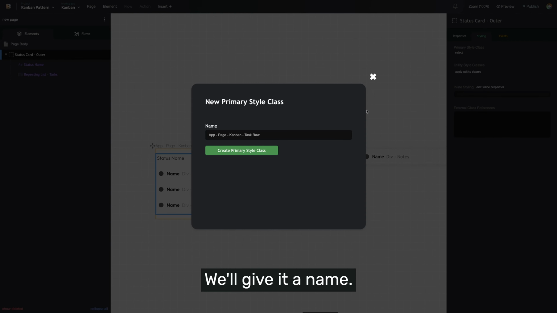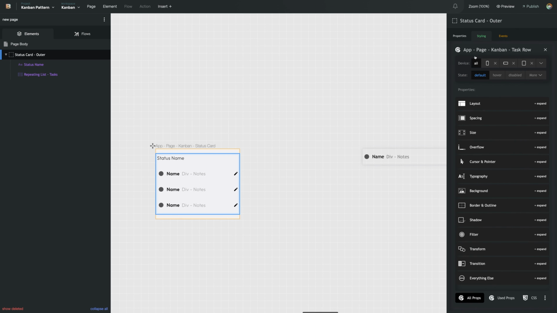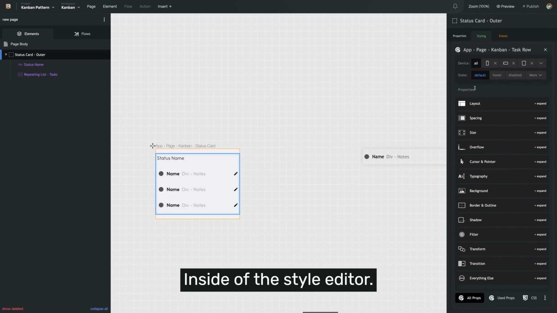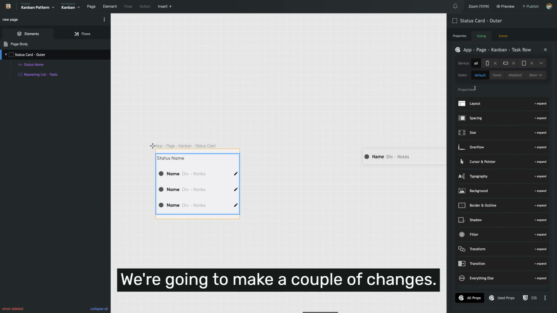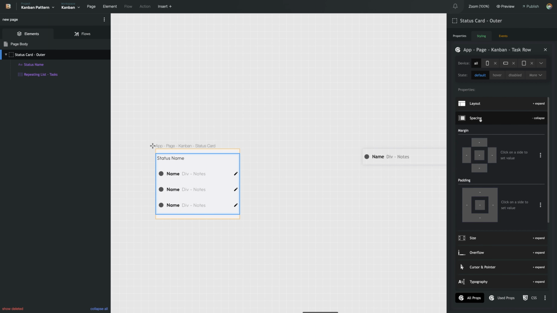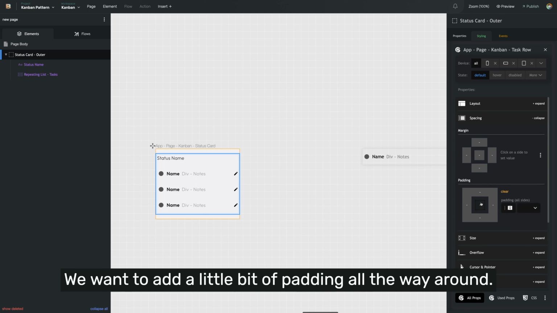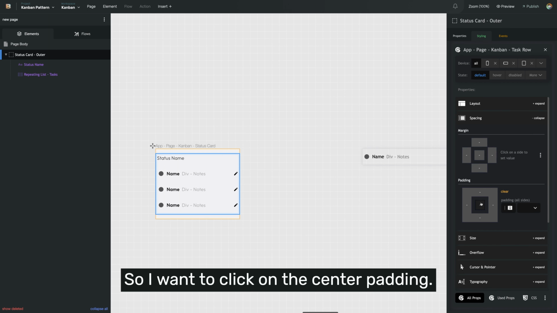We'll give it a name and create our class. Inside of the style editor, we're going to make a couple of changes. So one thing I want to change is the spacing. We want to add a little bit of padding all the way around. So I'm going to click on the center padding.